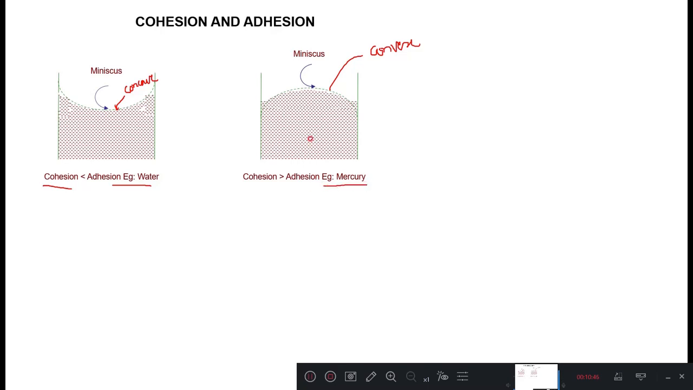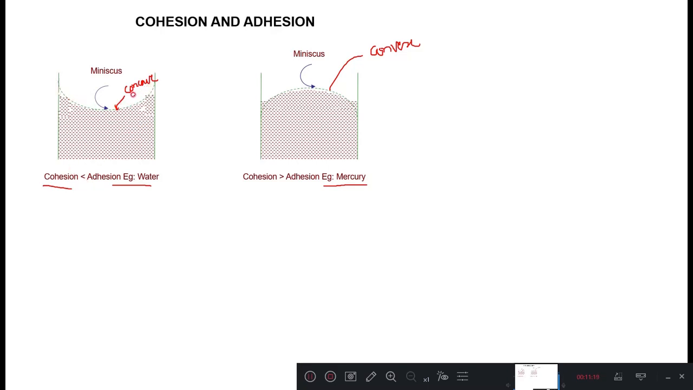In mercury, the force of attraction between the molecules of a similar kind, means the cohesive force, is stronger than the adhesion forces, hence it takes the convex shape over the surface, that is the meniscus. And here when we take two kinds of molecules, one is water and another one is glass, the adhesion is more than cohesion here, that's why it takes the meniscus as concave here.